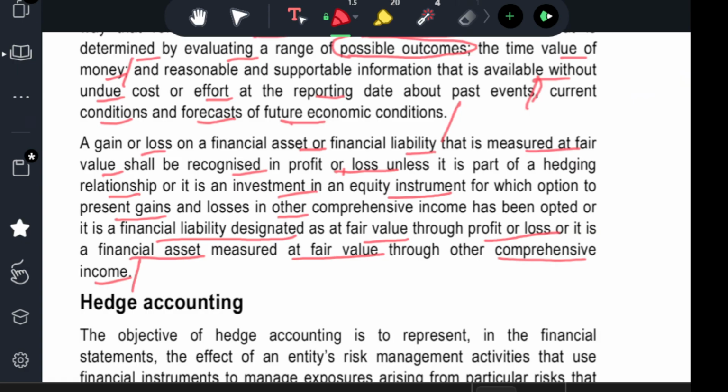So, of seeing this, the gain and loss of financial asset or financial liability. Financial asset, you get either a gain or loss, financial instrument. That is measured at a fair value. So, everything should be measured in fair value and shall be recognized in profit and loss unless it is a part of hedging relationship. So, even when you recognize the fair value, the gain or loss arises in profit and loss, and you need to enter it in other comprehensive income only when there is a hedging relationship or it's an investment in an equity instrument for which you opt to present gain and loss in other comprehensive income.